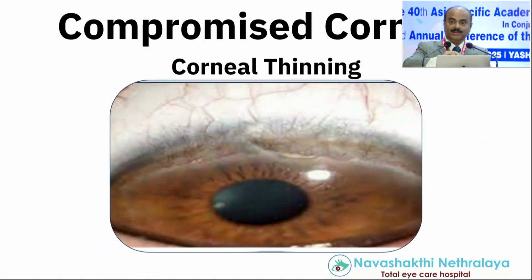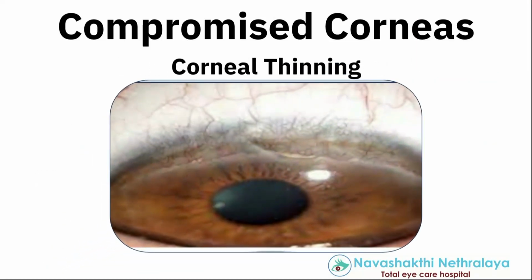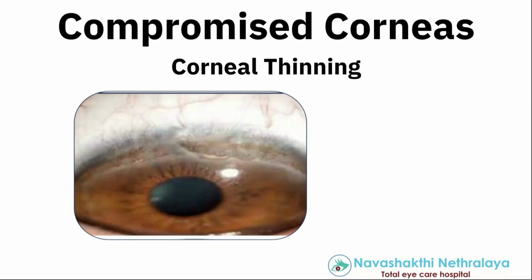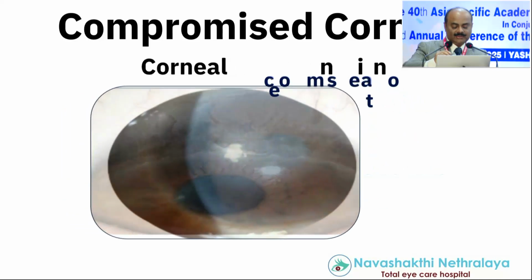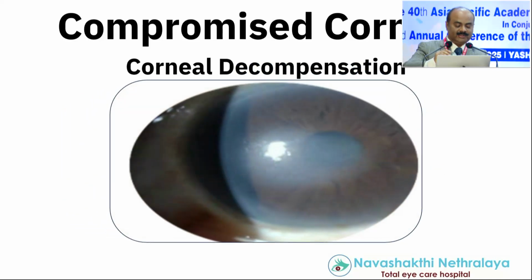Next, we look at corneal thinning. Very simple. Whichever area has corneal thinning, do not operate in that particular area. Go to the normal cornea. A scleral incision is preferred if the thinning is throughout or it's a systemic problem. Get an immunologist's clearance. Again and again, I'm talking about lubricants. In addition, disease modifiers or steroids need to be added.